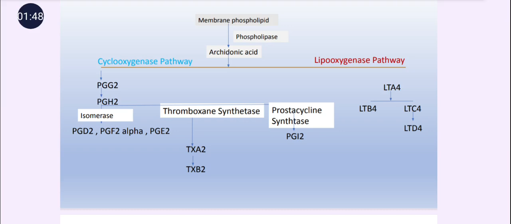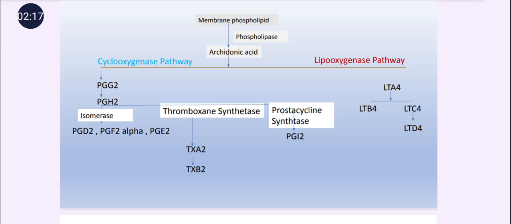Then if we discuss the cyclooxygenase pathway, prostaglandins are the main product of the cyclooxygenase pathway. So firstly PGG2 is produced, and PGG2 gets converted into PGH2, and PGH2 in the presence of the isomerase enzyme produces the various types of prostaglandin, that is PGD2, PGF2 alpha and PGE2.